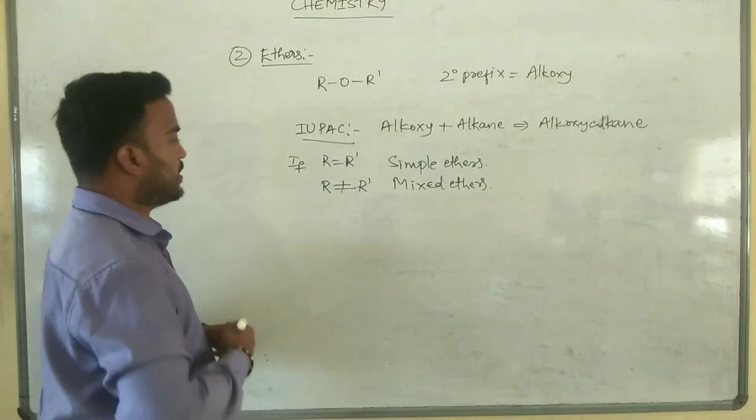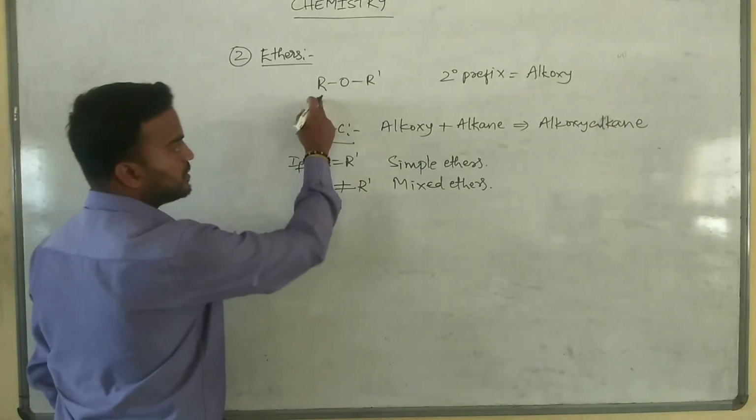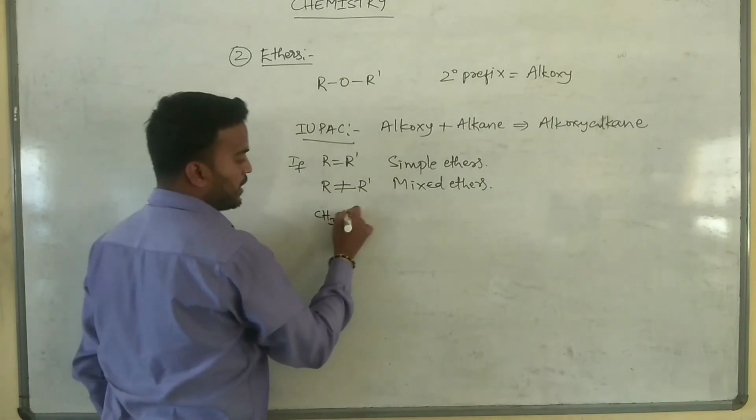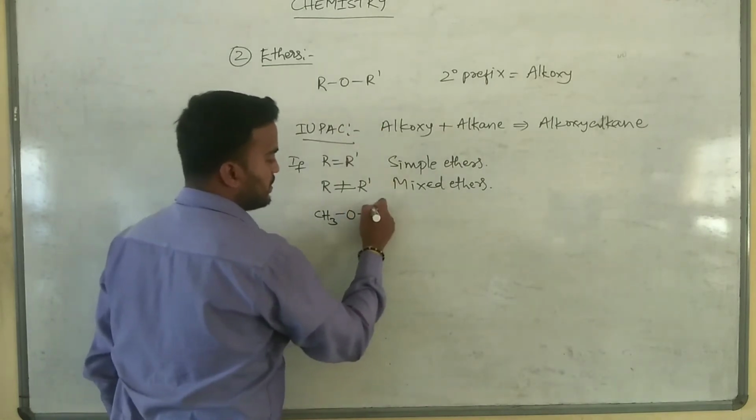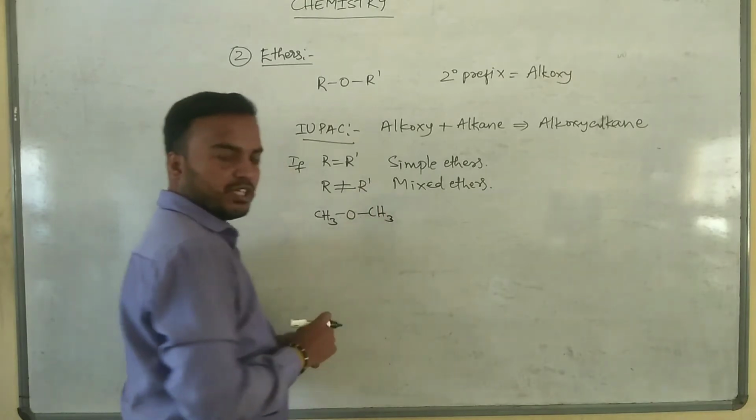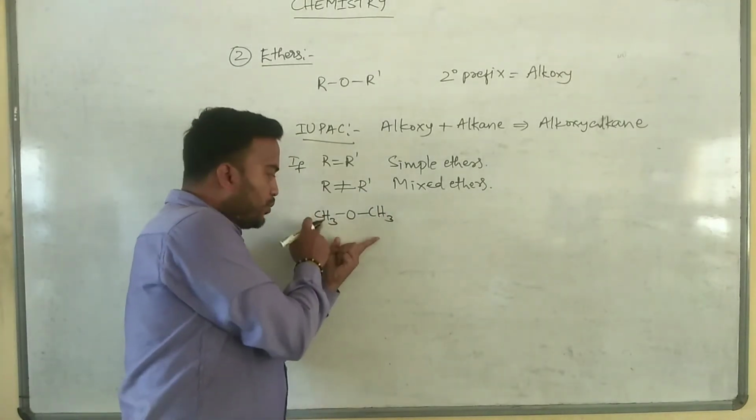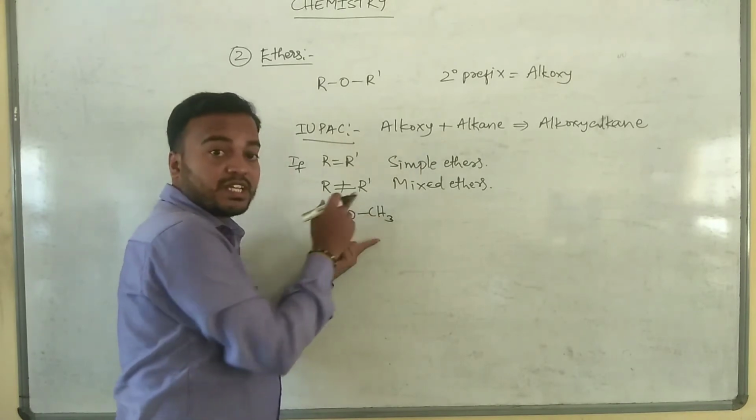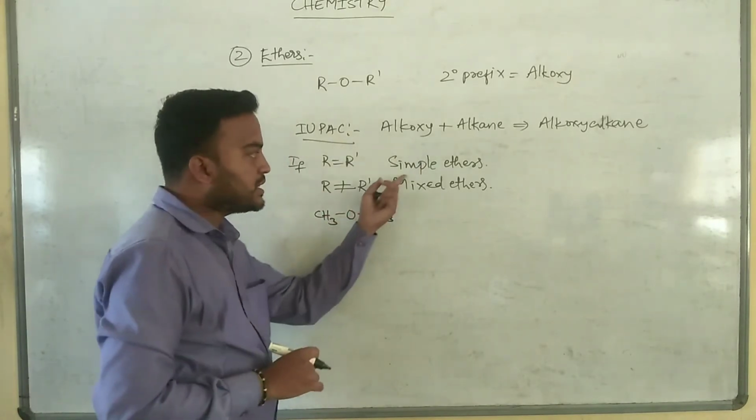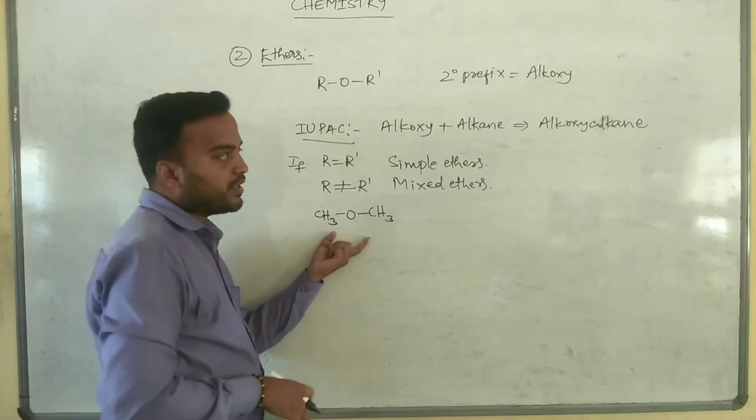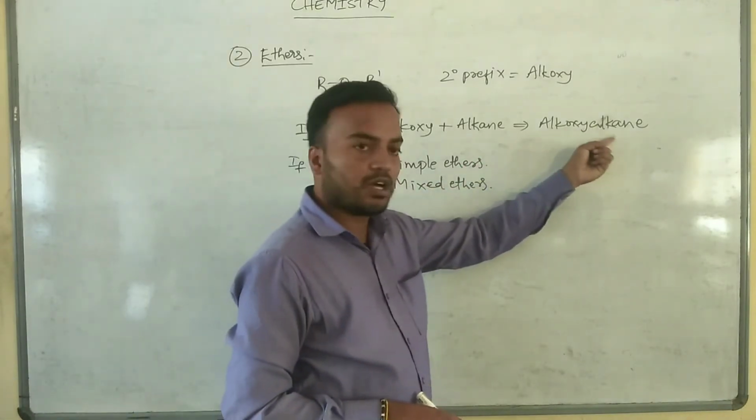So let's see some examples. For first case, I will put CH3 O like this. Then for R dash I will put CH3. So in this case, this is R and this is R dash. So both R and R dash, they are same. Then it is said to be simple ethers. So what is the IUPAC name for this compound? What does it say? It says alkoxy alkane.